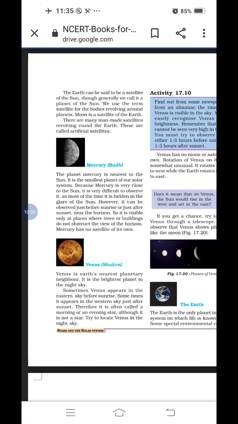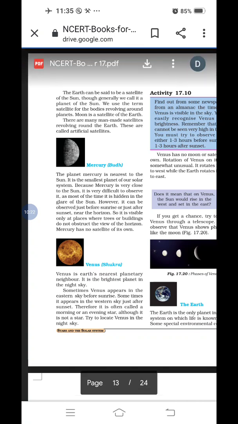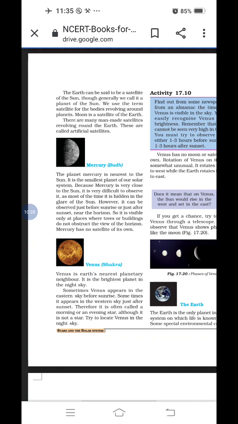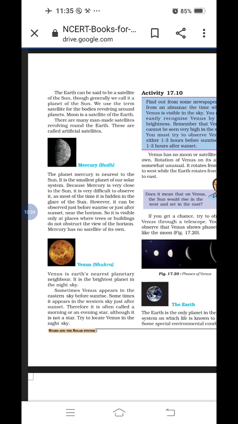Next planet, Venus. Underline fast. It is the Earth's nearest planet. Second one, brightest planet. Third one, it appears in the eastern sky before sunrise, or it appears in the western sky just after sunset.